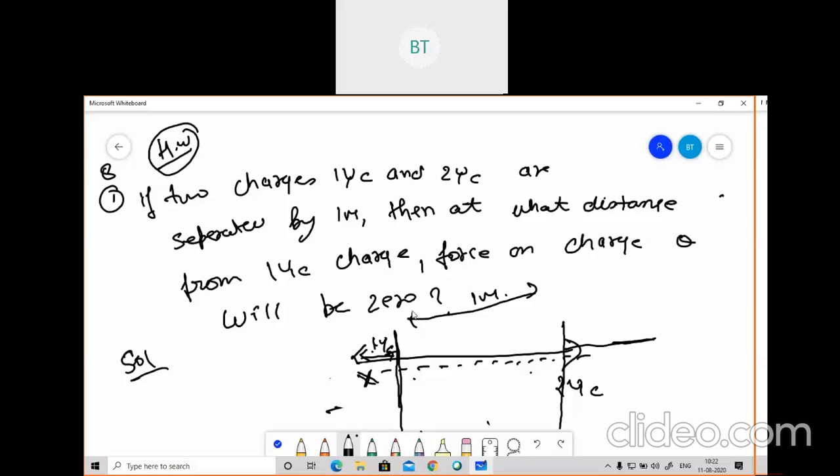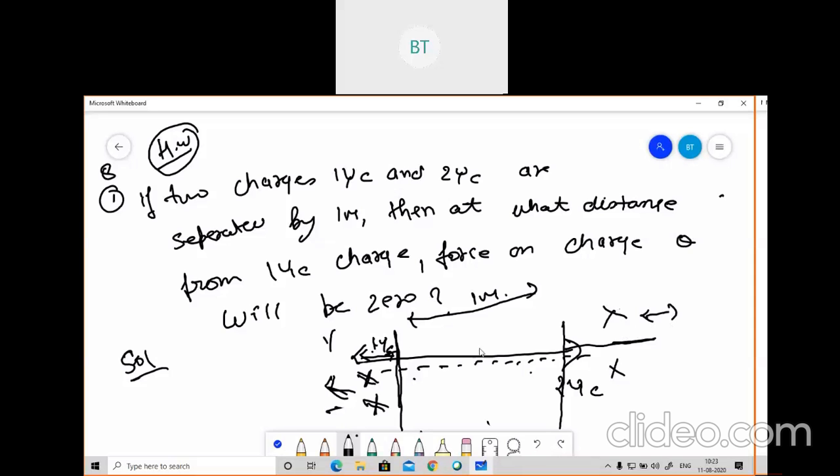So you cannot place it here. Let me give some hint. And you cannot place it here. Why not here? I'll tell you. If you place Q over here, there will be a repulsive force, and both forces will be in this direction, so it will not be possible for them to become 0. In this direction also it will not be possible. If you consider this, it will not happen, because the forces will be added there.